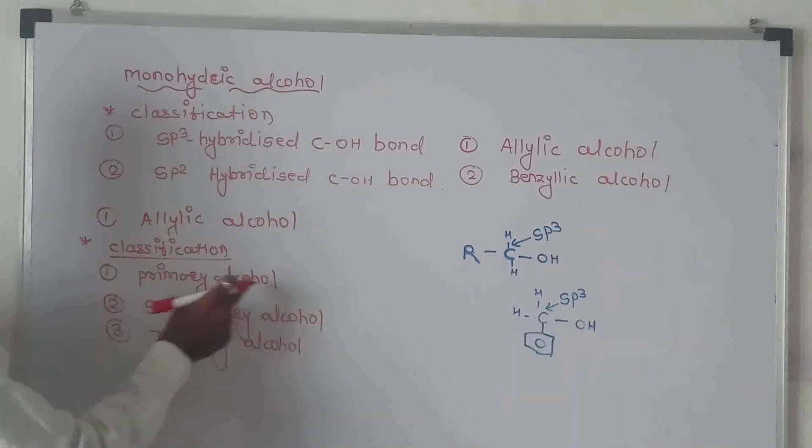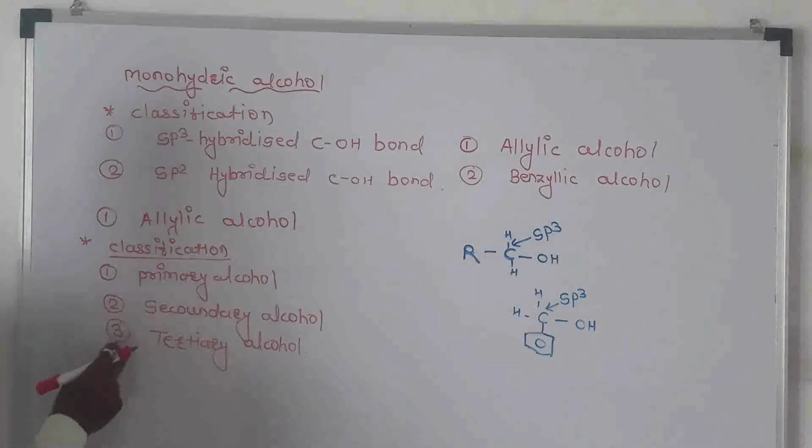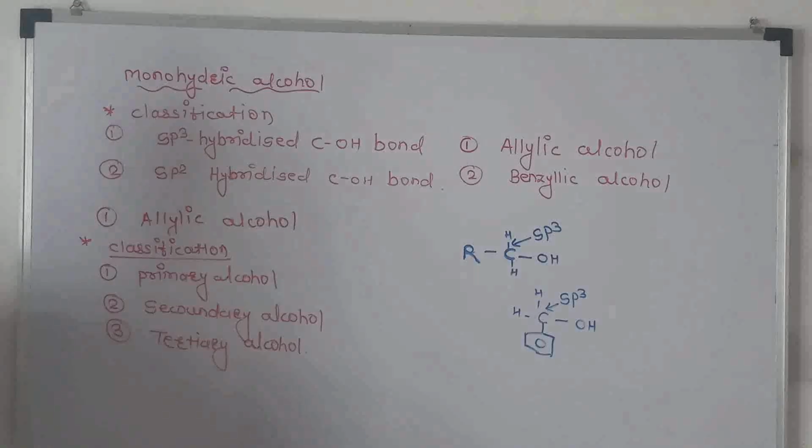First is the primary alcohol, second is the secondary alcohol, and third is the tertiary alcohol.